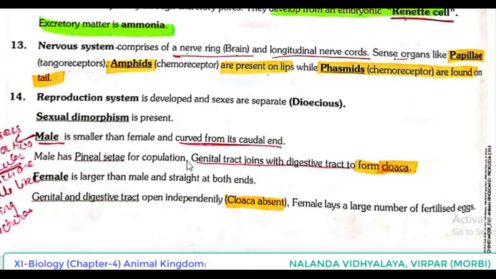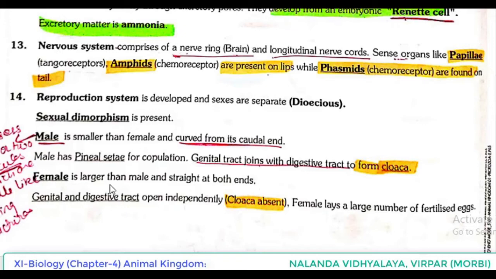In the diagram, male and female are shown in the figure. As we discussed, male is smaller than female and curved from its caudal end, the tail end. And male has penial setae, which are needed for copulation, mating. Genital tract joins with digestive tract to form cloaca. Genital tract means reproductive tract joins with the digestive tract to form cloaca.